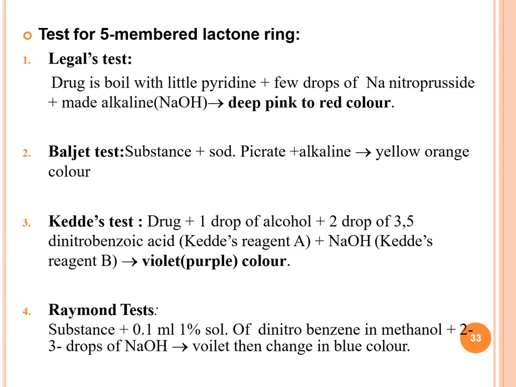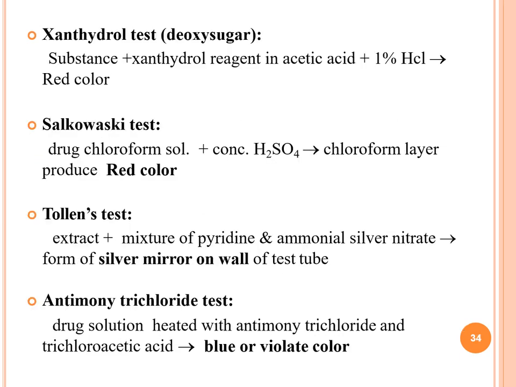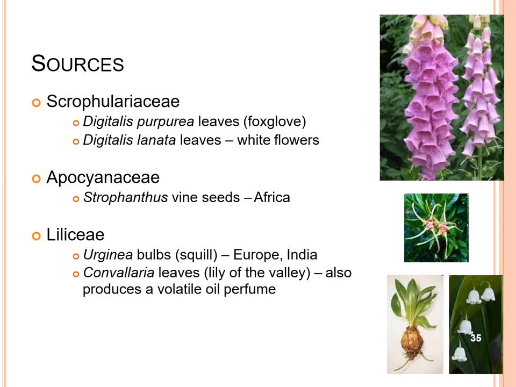Tests for the 5-membered lactone ring: Legal's test, then Baljet test, then Kedde's test, and Raymond test. These are different tests. Xanthydrol test for deoxy sugar. Salkowski test is also there for cardiac glycoside. Then tolerance test, antimony trichloride test. These tests you have to remember.